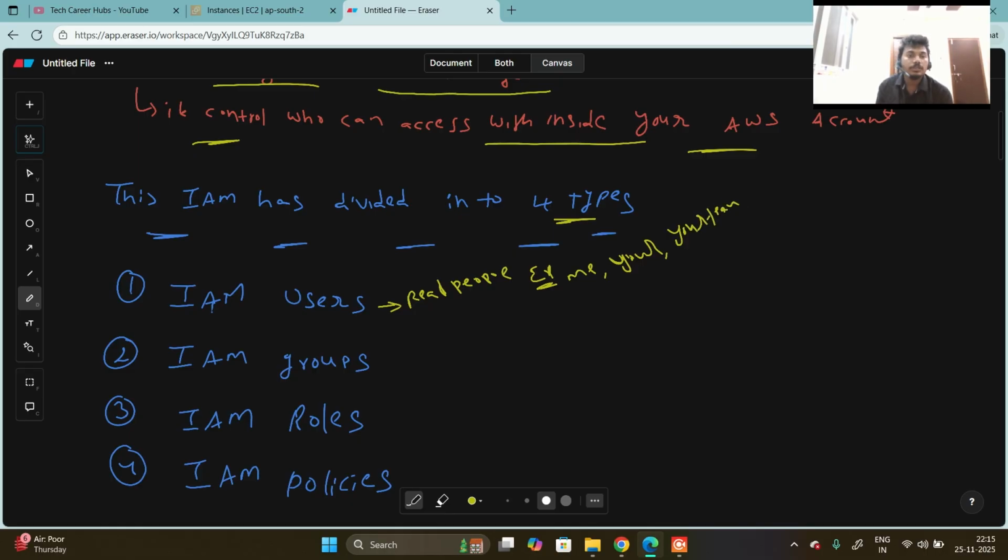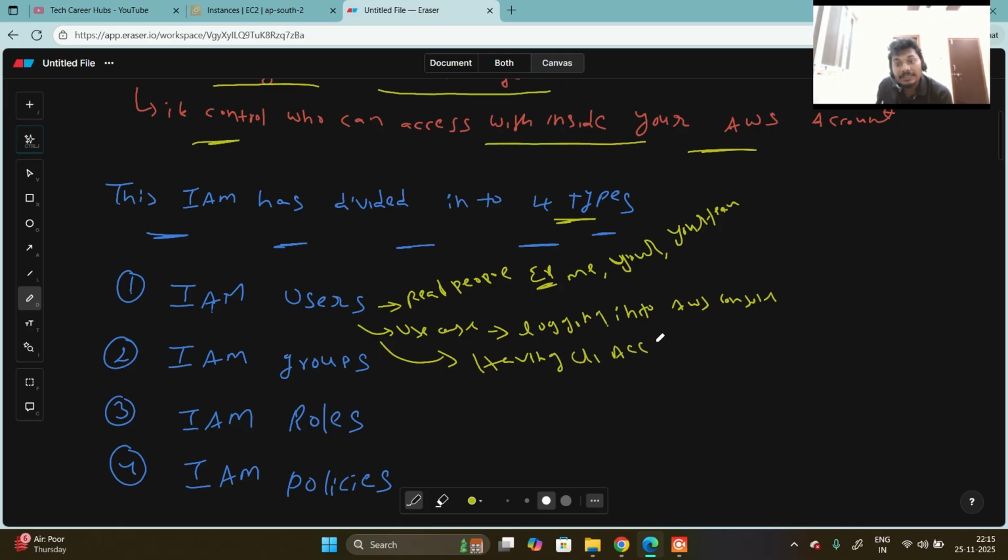The use case is who can log into the AWS console, and also having CLI access for the required persons.